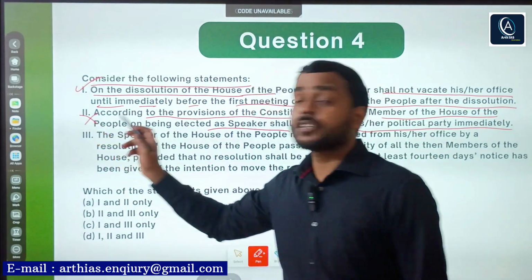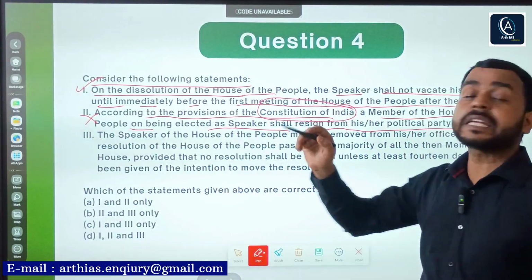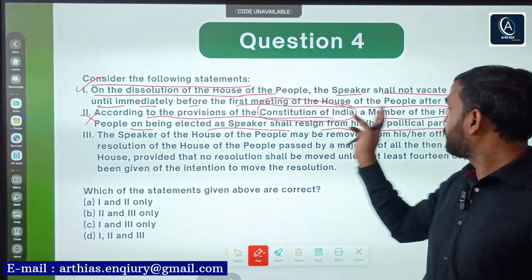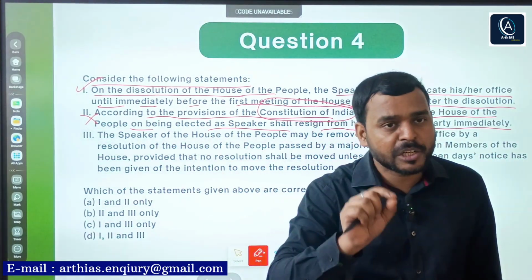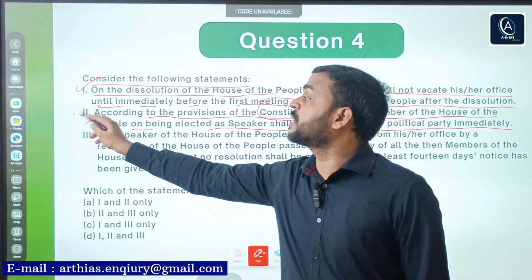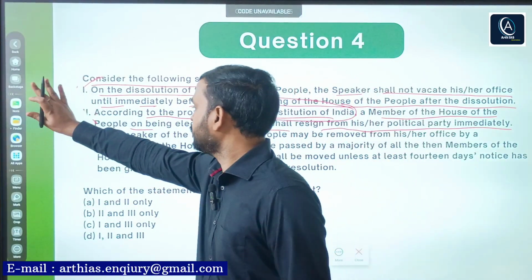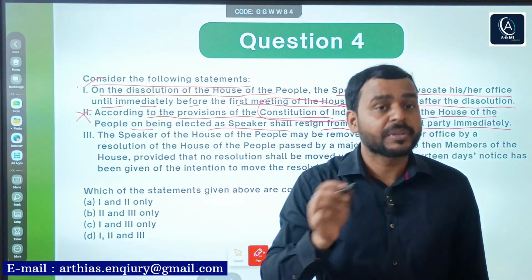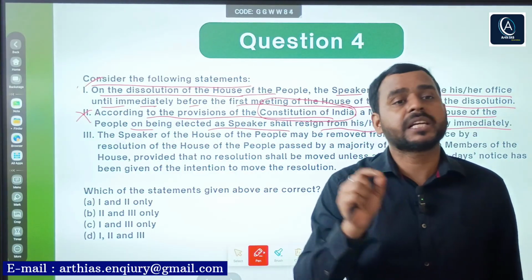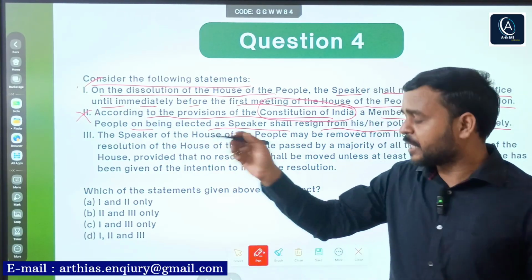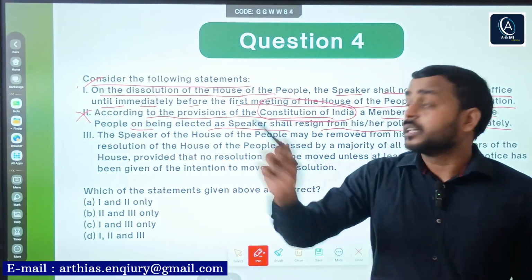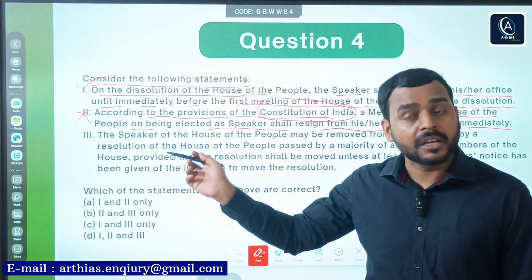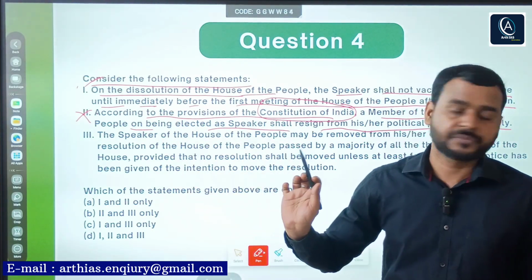No, it is nowhere written in the Constitution nor practiced in India. In India, simply Speaker of House of People is supposed to be politically neutral, unbiased. It is a parliamentary convention in Britain, right? This is a parliamentary convention in Britain that is followed. Means if a member in lower house of Britain is elected as Speaker, then that person resigns from his or her political party. But in India it is not followed. Neither it is written in the Constitution nor it is followed. So this statement is wrong.